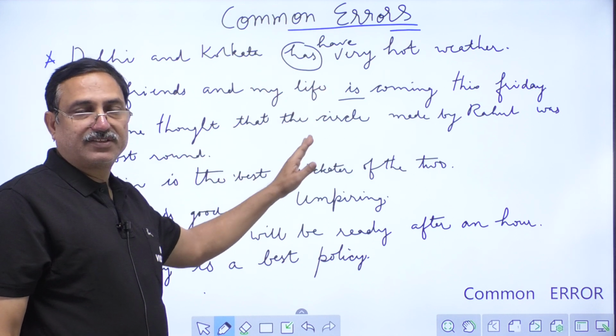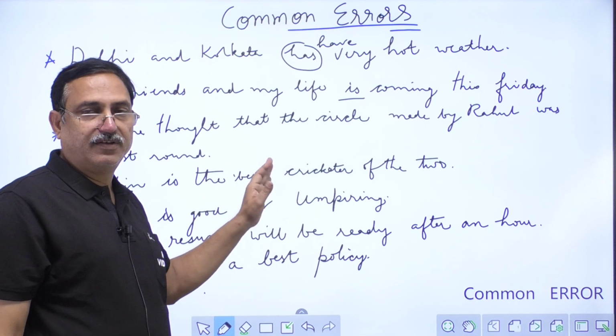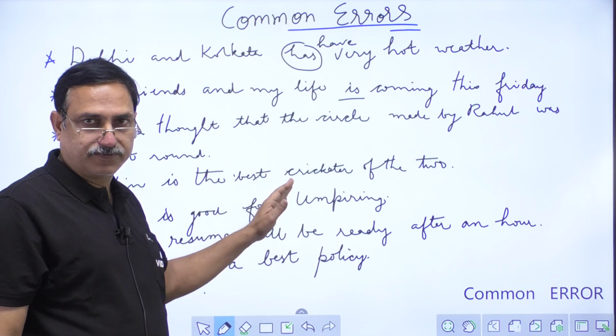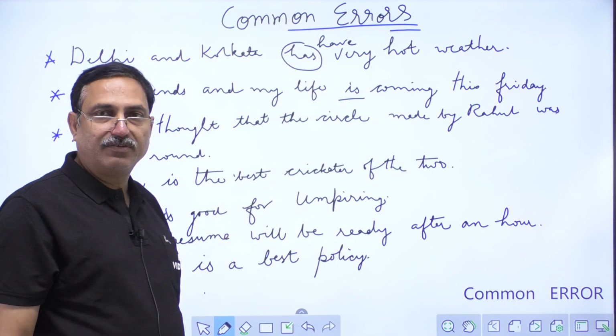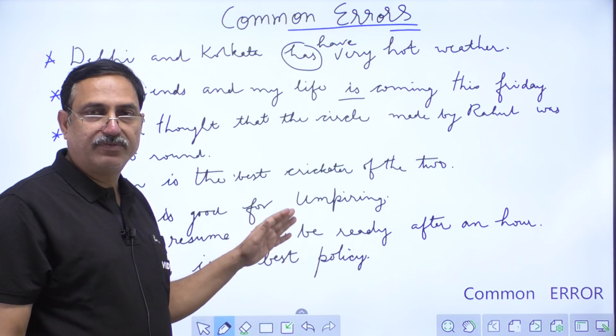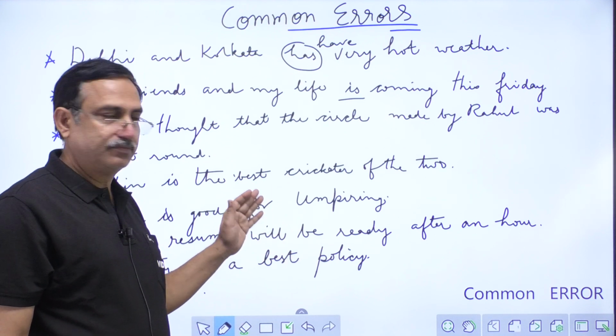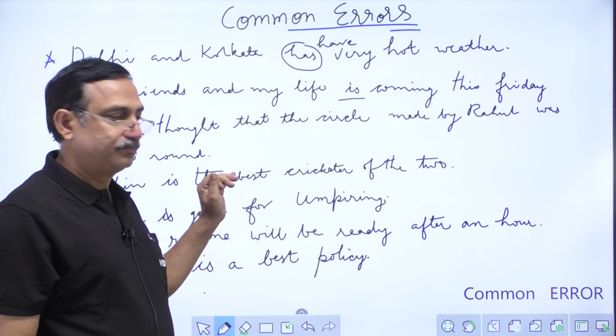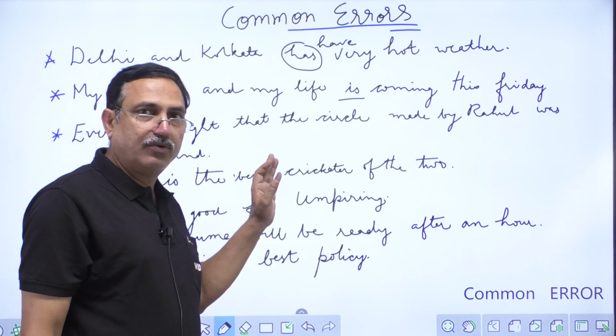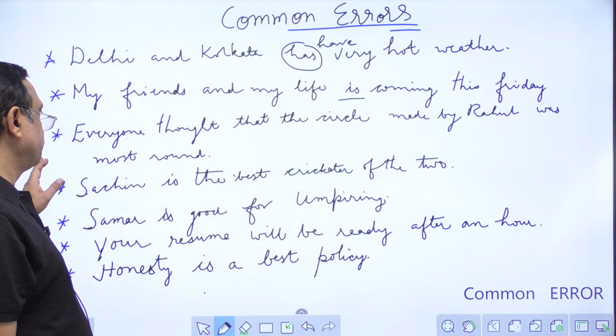For singular subjects, we can have is, was, has. For plural subjects, we must have were as the helping verb. Now we go to the next sentence.